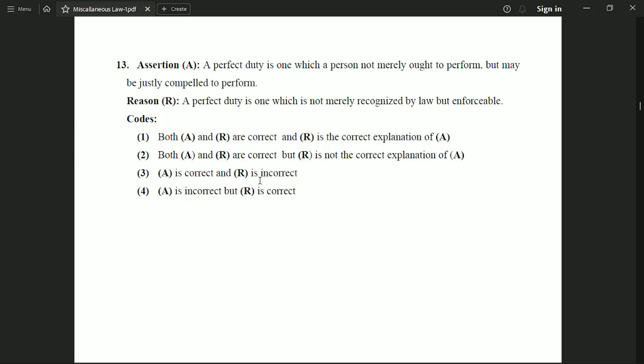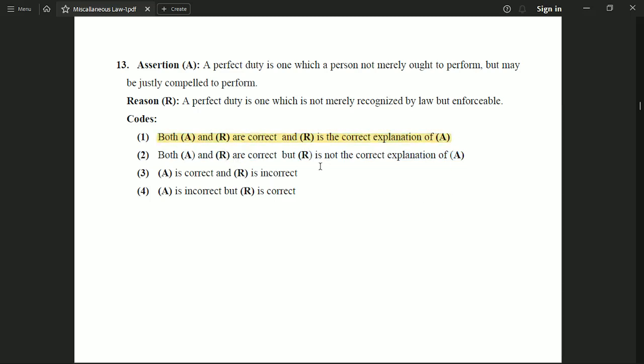Now the next question is assertion reason based. Assertion: a perfect duty is one in which a person not merely ought to perform but may be justly compelled to perform. Reason: a perfect duty is one which is not merely recognizable by law but enforceable. And the correct option to this question is option number 1, which says that both assertion and reason are correct, and reason is the correct explanation of the assertion. Okay.